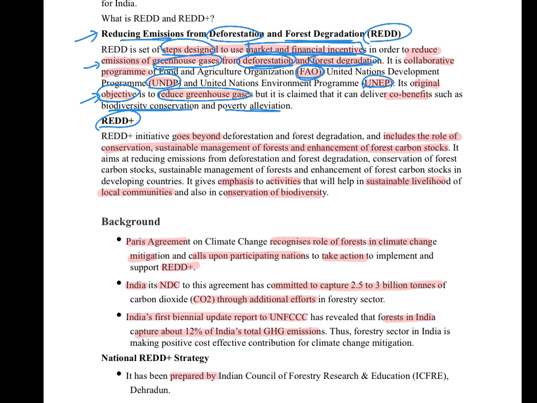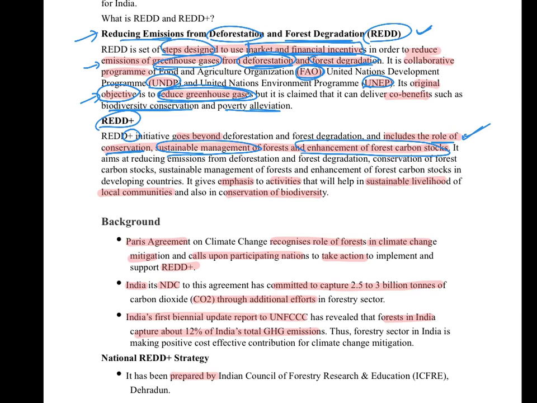So if it is only the core objective, it has to be reduction of greenhouse gases, and we are only talking about REDD here. Coming to REDD Plus, it goes beyond REDD and includes role of conservation, sustainable management practices and enhancement of forest carbon stock.